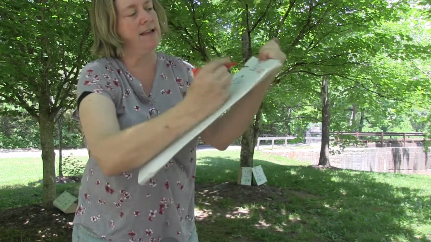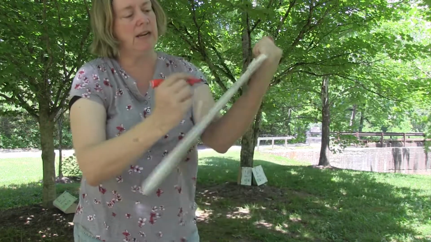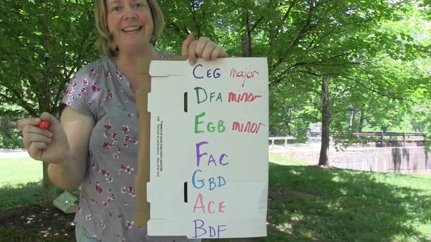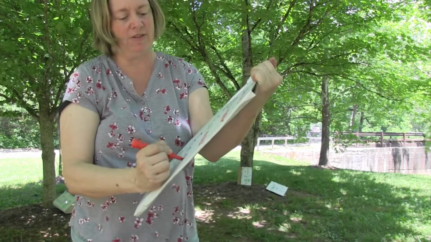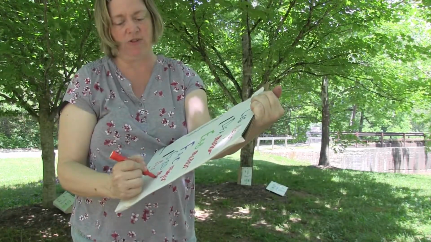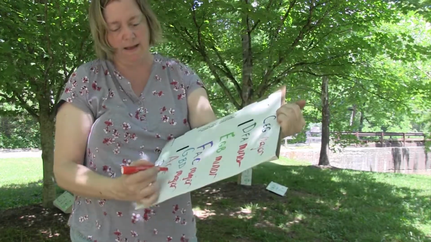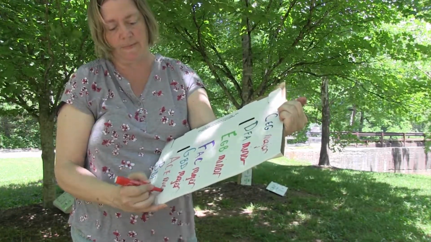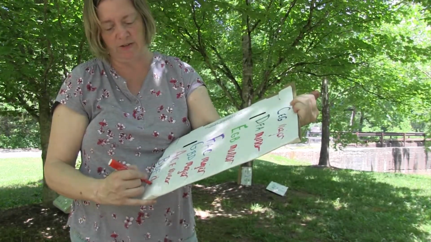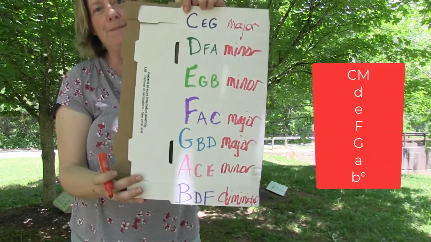D, F, A, minor. E, G, B, minor. F, A, C, major. G, B, D, major. A, C, E, minor. And B, D, F, diminished. Oh, doesn't quite fit on my little square.